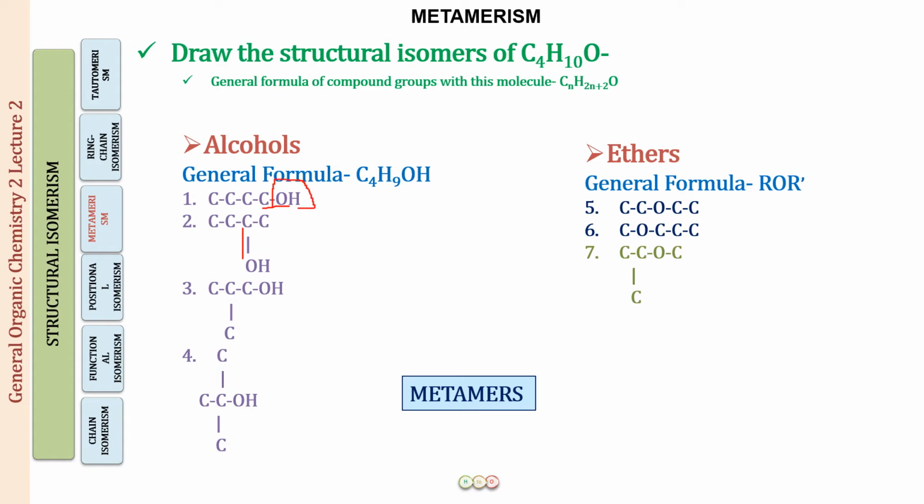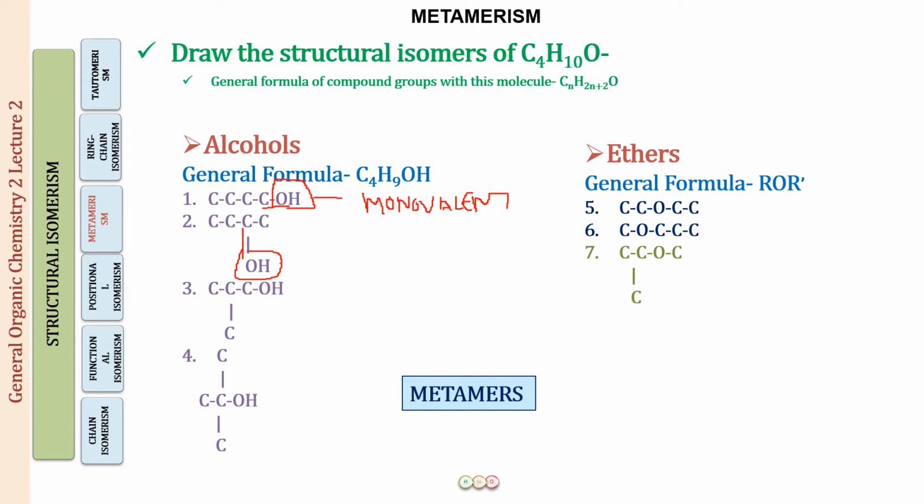So let us start from here only. This OH group is attached to one carbon only. So this functional group is a monovalent functional group. The functional group has a valency of 1, right? So it is attached to only one carbon. Similarly, in 2 also you can see the OH group is attached to only one carbon.